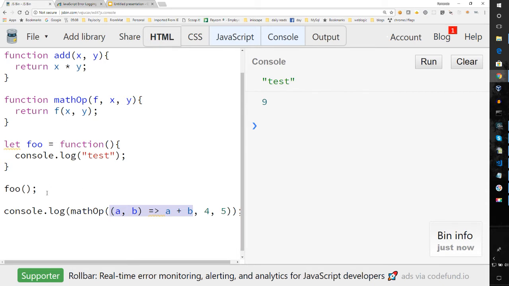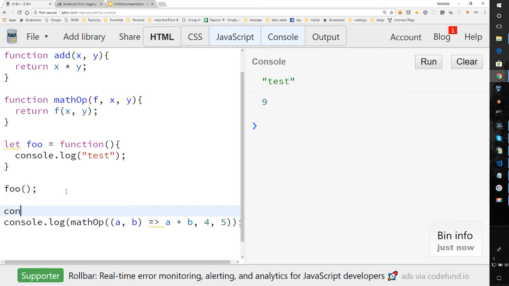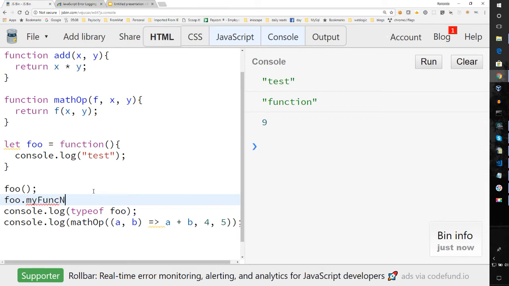Not only can you do that, but you can also add additional behavior, which I haven't really seen, and I haven't dug deep into the way a lot of frameworks are written, but you can actually extend a function and give it properties. Because when you actually look at the type of a function, let's say, for example, that I said, notice typeof foo is a function, but it is also an object. And I think I can do something like this.